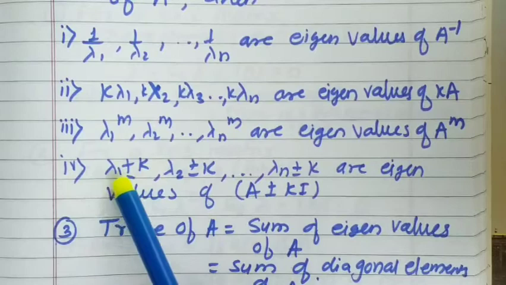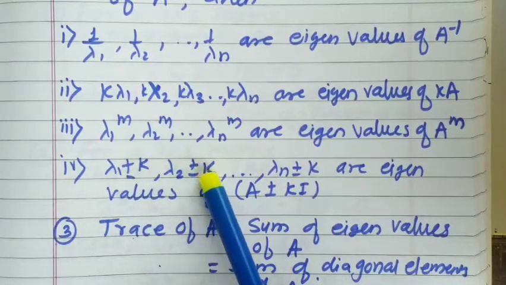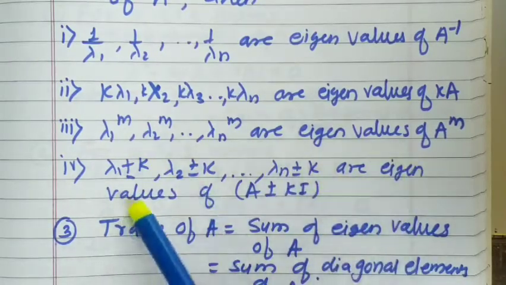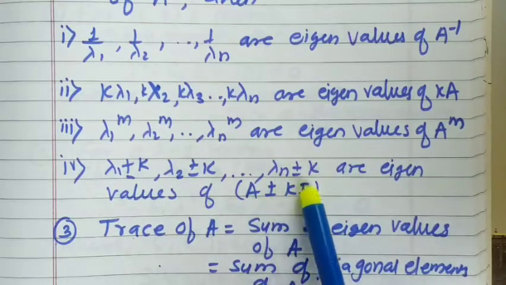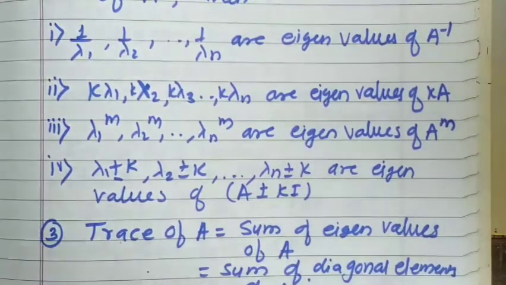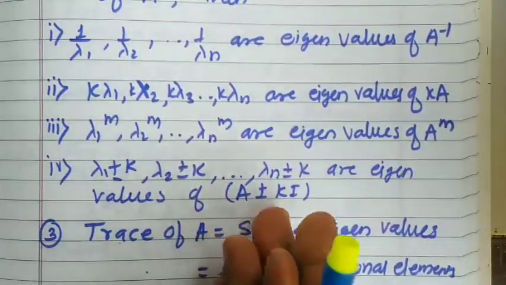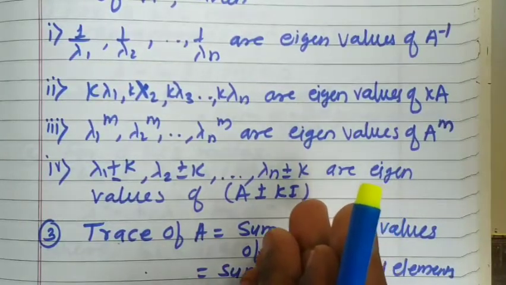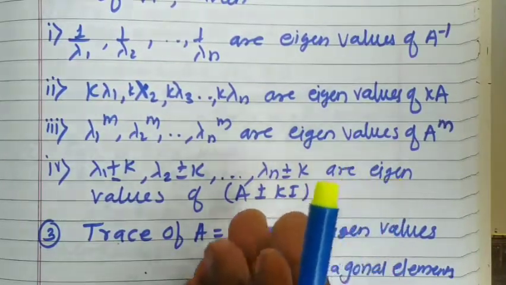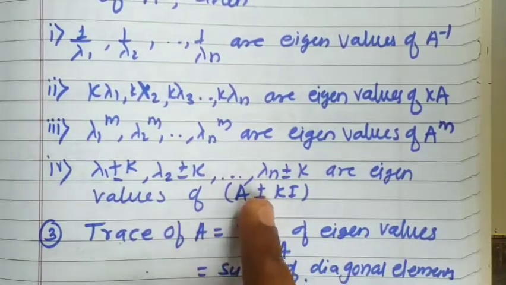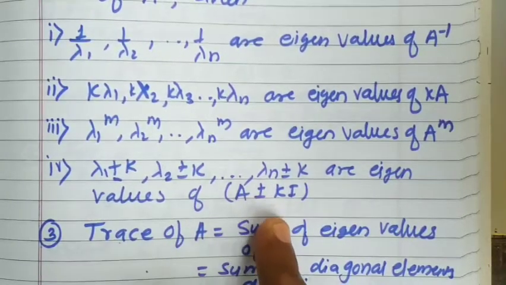Next, lambda 1 plus or minus k, lambda 2 plus or minus k, lambda n plus or minus k are the eigenvalues of A plus or minus k times I. So if you add to matrix A some k times the identity matrix, where k is a number, you can consider either the plus or minus sign.